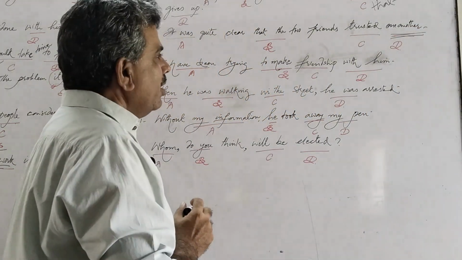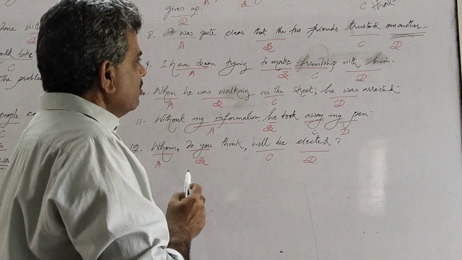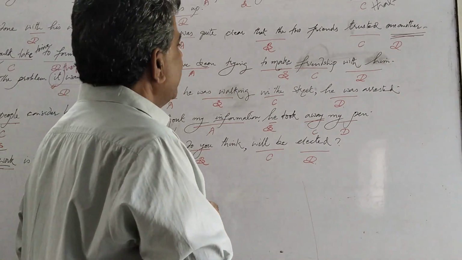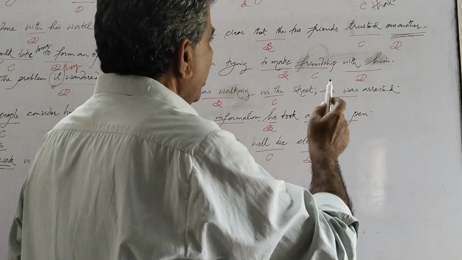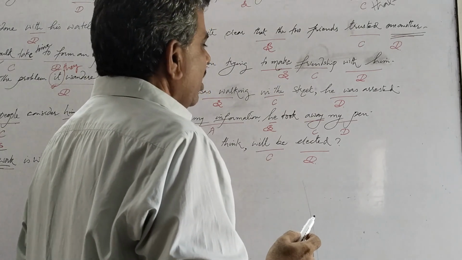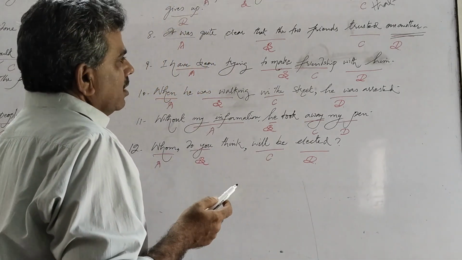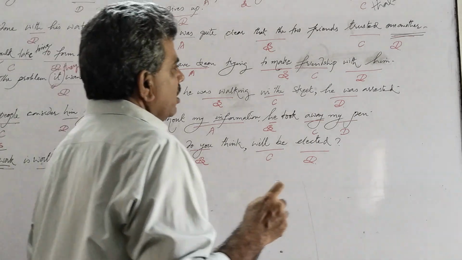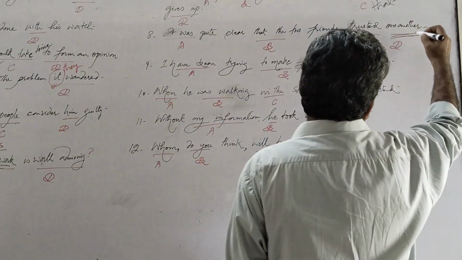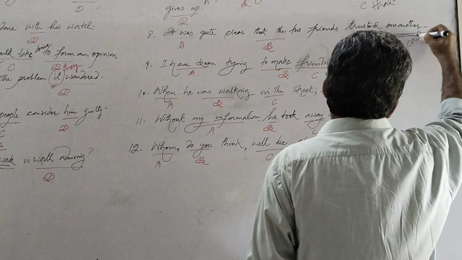It is reciprocal pronoun because two friends reciprocate trust with each other. So one another as a reciprocal pronoun is used for more than two persons or things. So we should remove one another and replace it with each other.